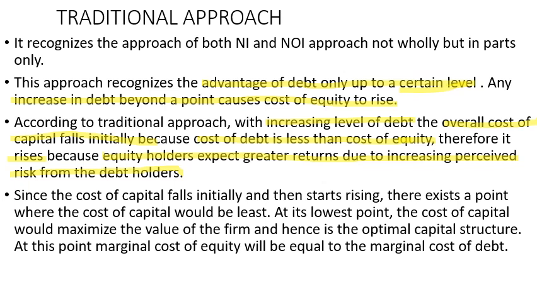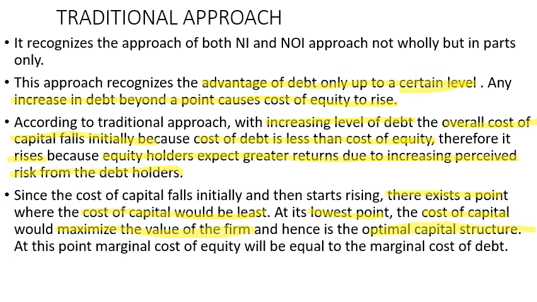Since the cost of capital falls initially and then starts rising, there exists a point where the cost of capital would be least. At this lowest point, the cost of capital would maximize the value of the firm, and hence it is the optimal capital structure.